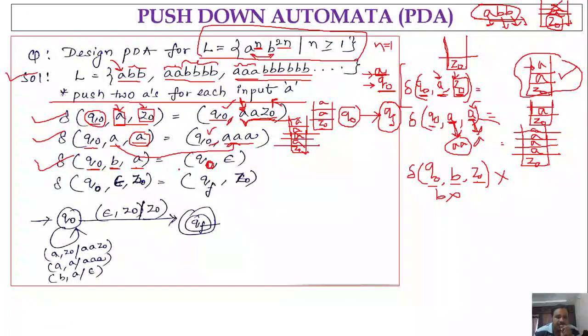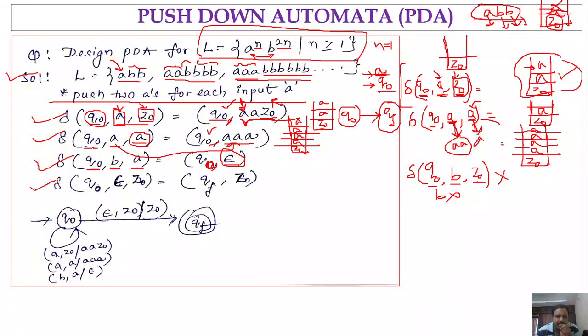So you will be in the same state, Q naught, and you are not going to push anything. So comma epsilon. Whenever you are getting B, you are popping the A, right? In that scenario, you will be in the same state, that is Q naught, comma, and you are not pushing anything. So that is epsilon itself, right? So that is the case.